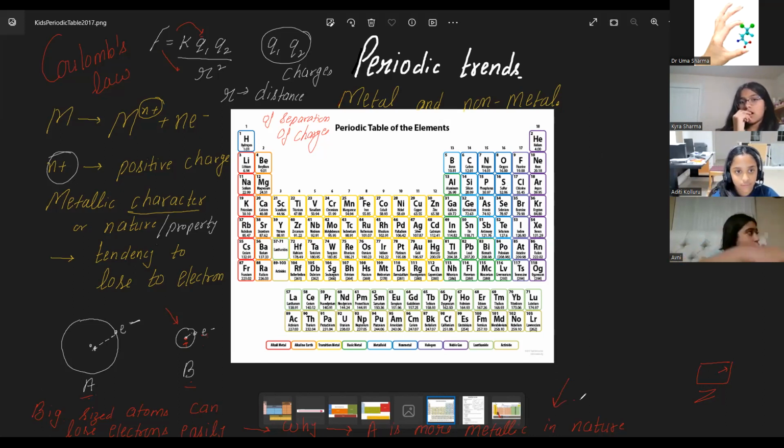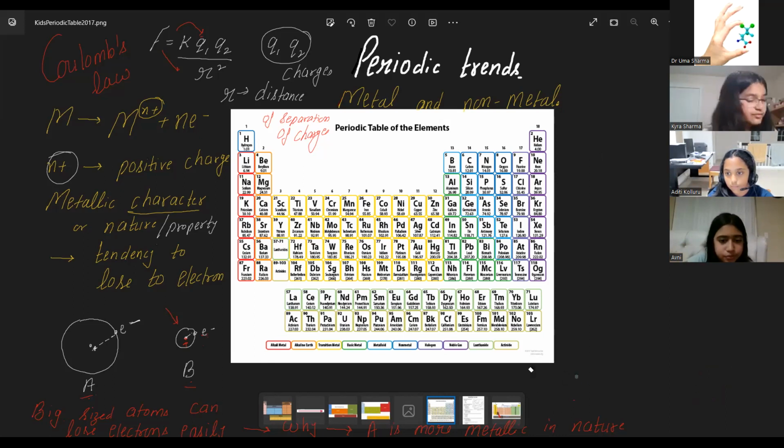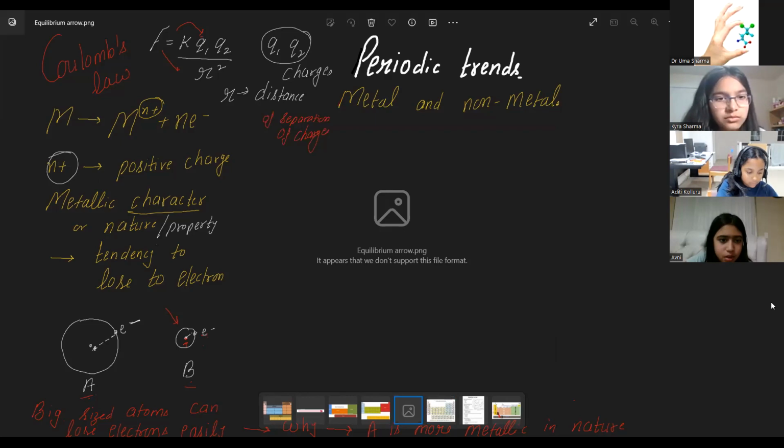A is more metallic in nature. Is it okay, Avni? Okay. Now let's see what happens down the group to the atomic size. What happens down the group to the atomic size?